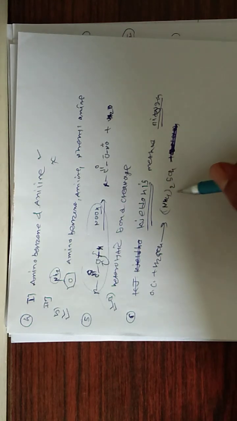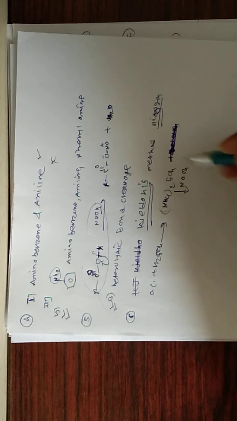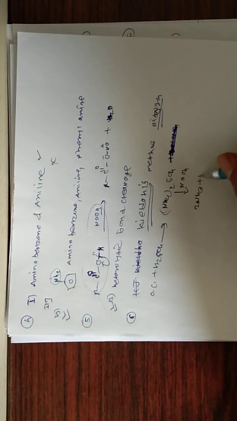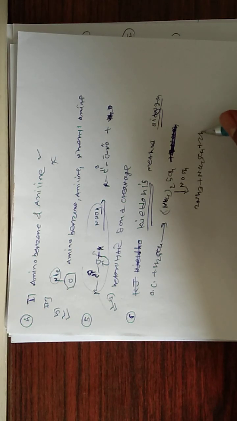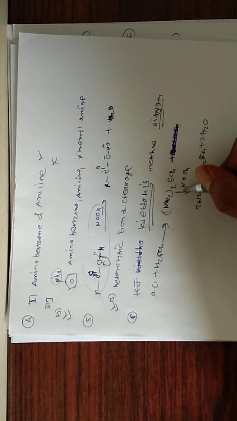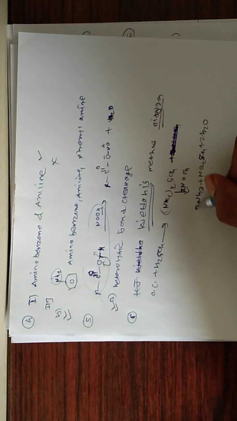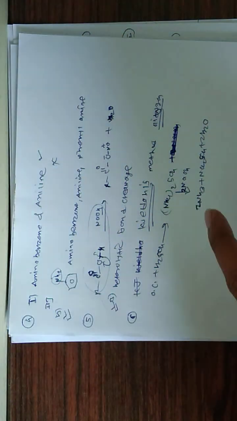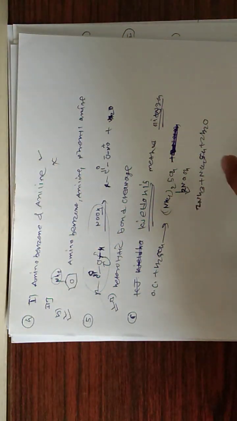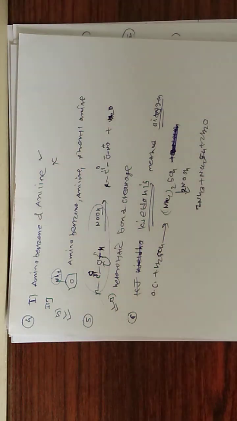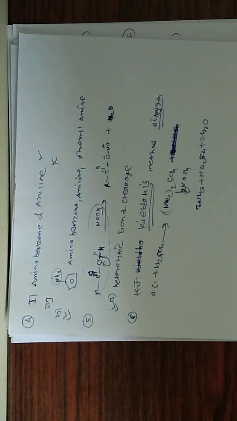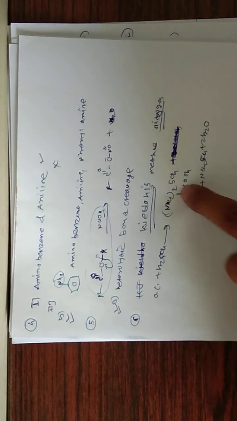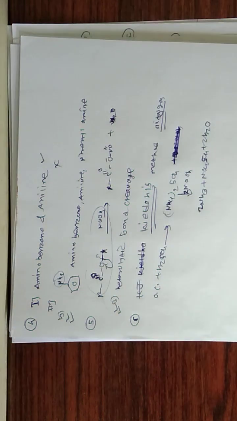If this is further reacted with NaOH, it gives NH3 plus Na2SO4 plus 2H2O. To balance, I am writing 2 here and 2 here. Balancing is not important, but if ammonium sulfate is reacted with NaOH, ammonia leaves out and sodium sulfate and water are formed. So here, organic compound on reaction with concentrated sulfuric acid gives ammonium sulfate, which on reaction with sodium hydroxide gives ammonia.